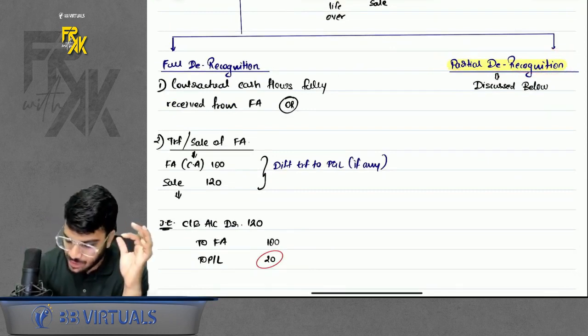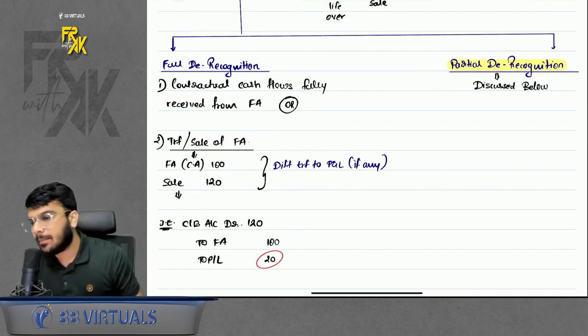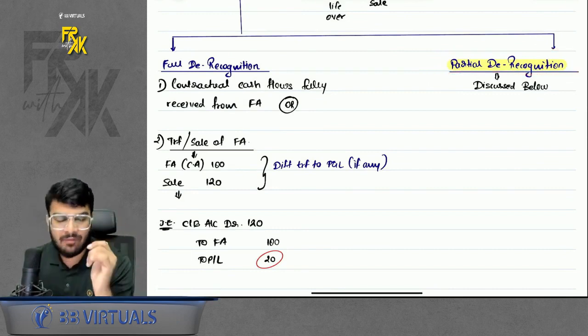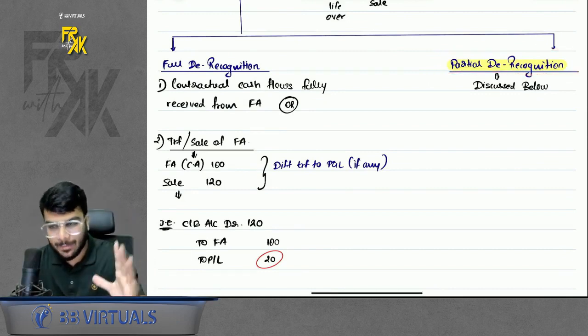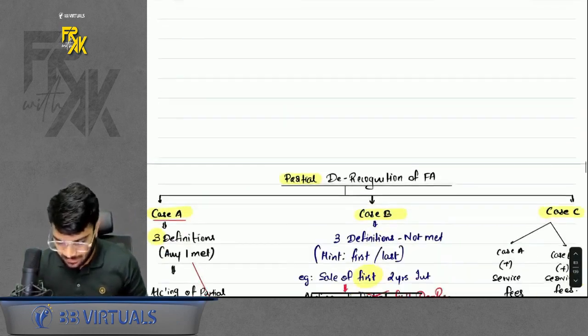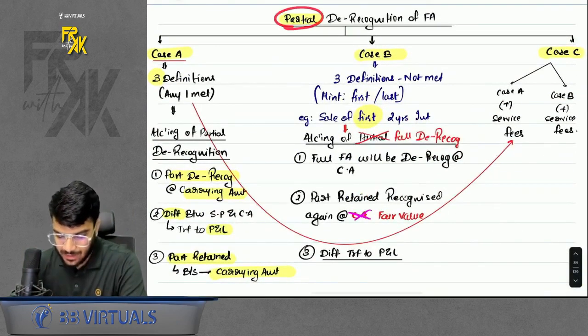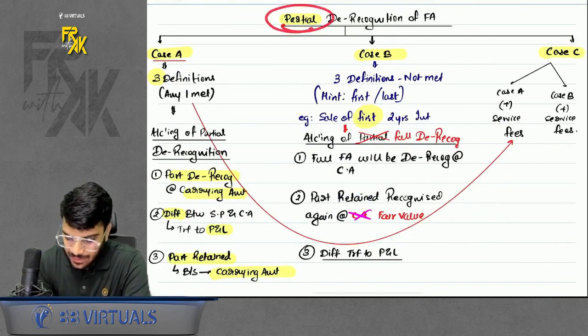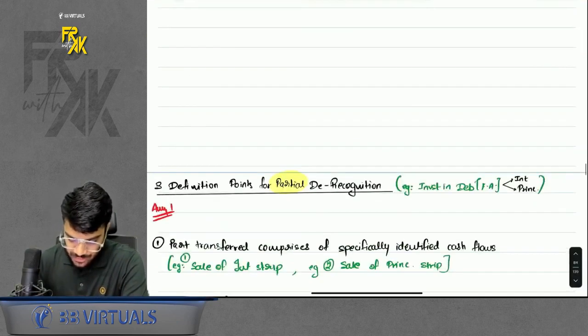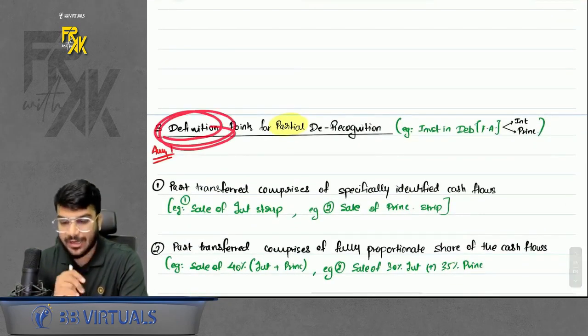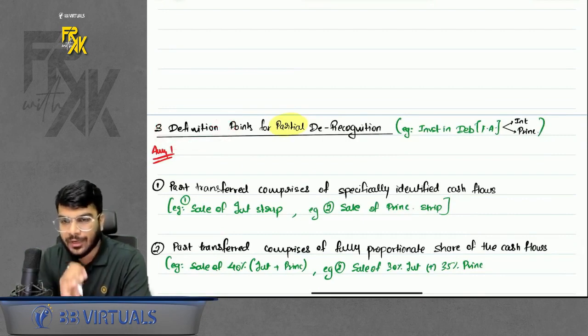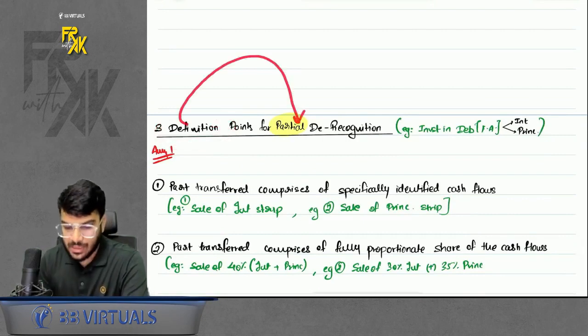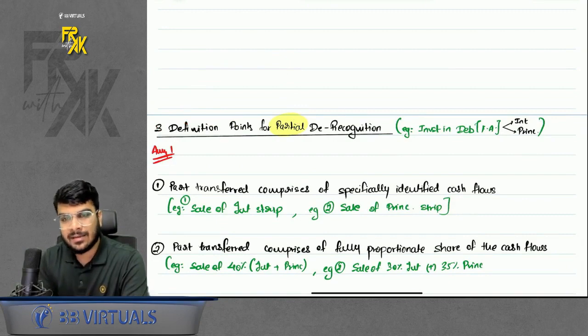In partial derecognition there are multiple cases, but as I already told you while I was teaching, focus on that one question of C Limited. Don't worry, I will revise everything with you at least once. Now, what is the meaning of partial derecognition? Under partial derecognition there are three definitions given. If you fall under the three definitions, then you will call it a partial derecognition. First let's discuss the three definitions and then I will teach you the accounting as well.